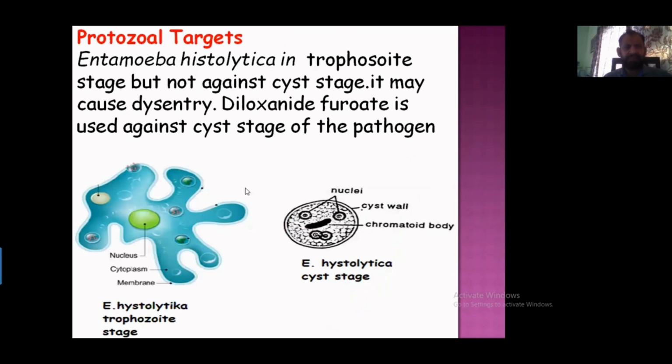Now we will discuss the protozoal targets of the drug. The first one is Entamoeba histolytica, and this is the protozoa which causes amoebic dysentery in humans. This protozoa can exist in two states: the trophozoite stage, which is the active and dividing stage, while the cyst stage is the non-dividing stage. The important thing is that metronidazole can target only the active stage, that is the trophozoite stage. However, the dysentery is treated in combination with diloxanide furoate, which is available in combination with metronidazole.